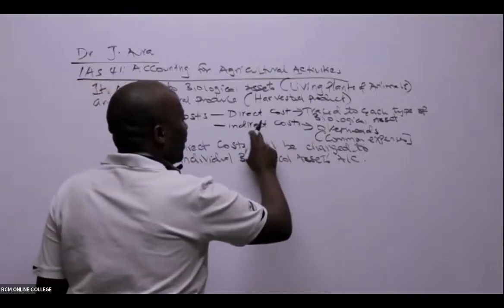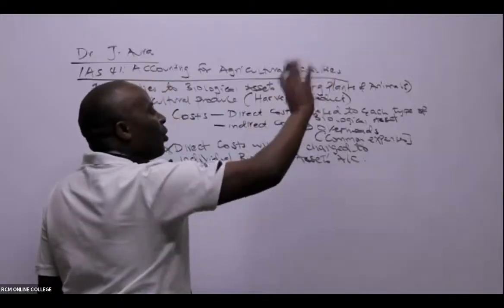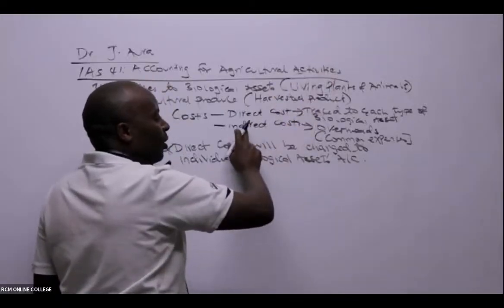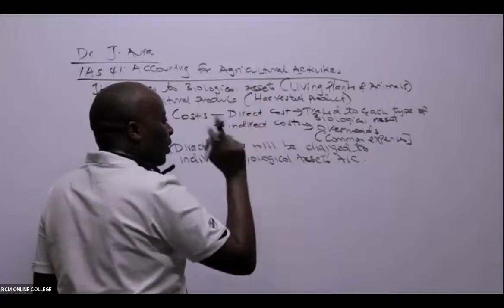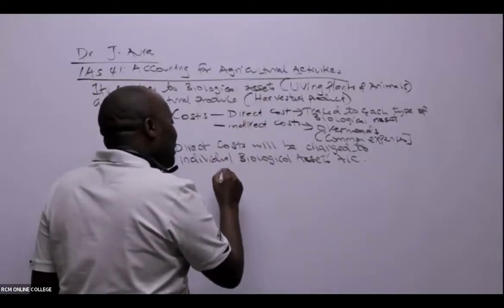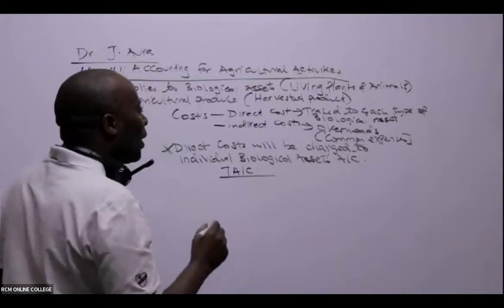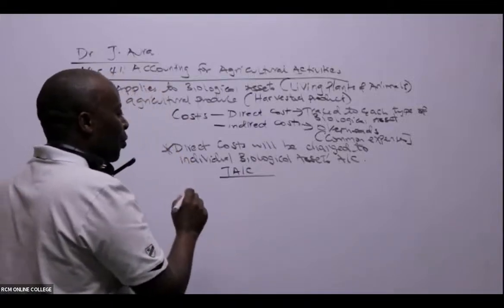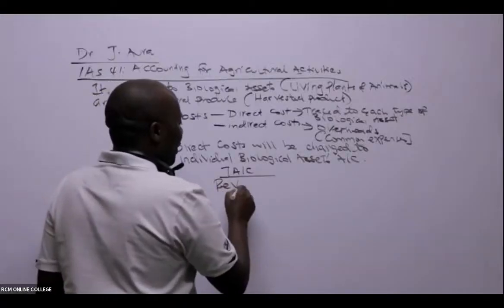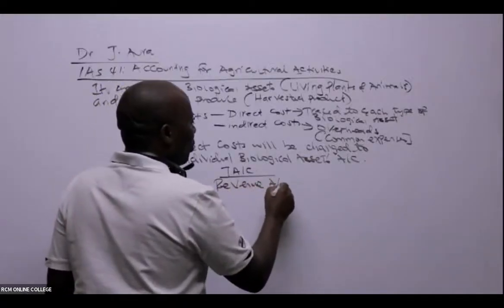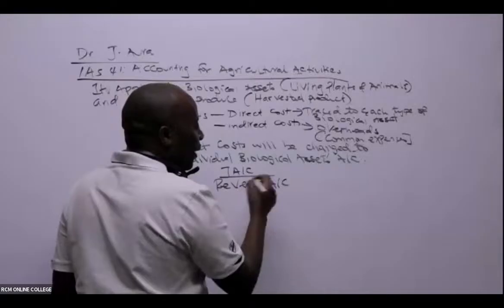Now, ladies and gentlemen, generally we shall see that these ones will be taken to the general income statement. Now, listen. If I draw a T account of our revenue, we call this the revenue account of our crops, of our livestock.